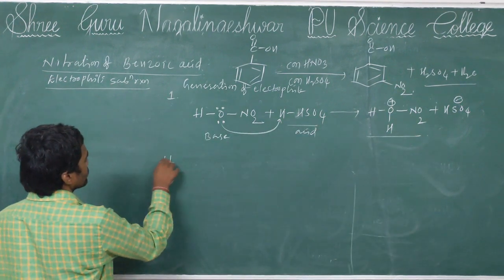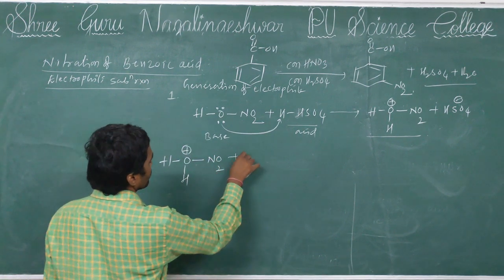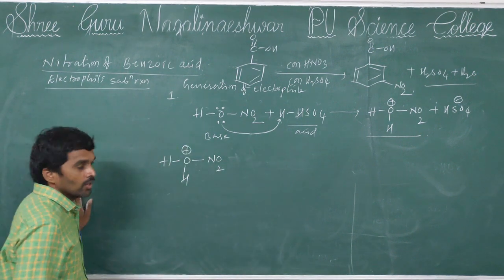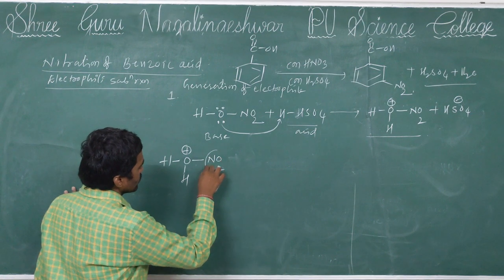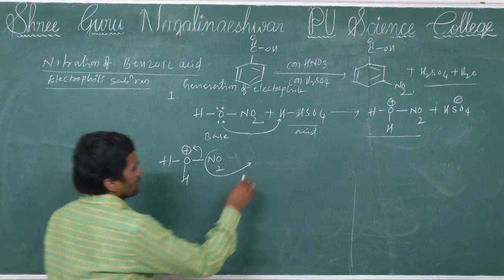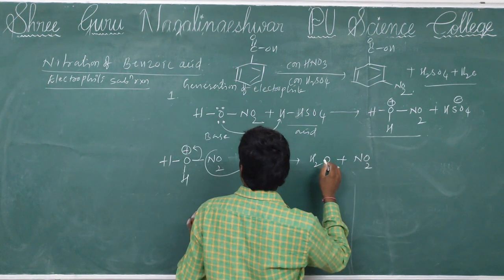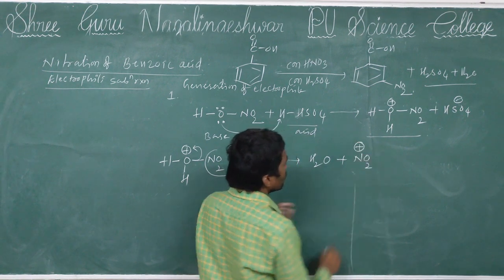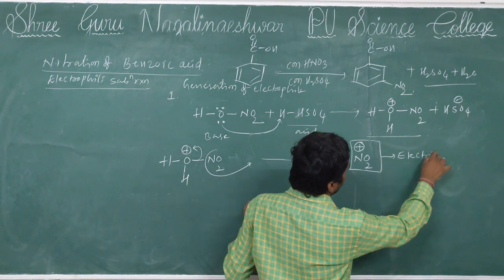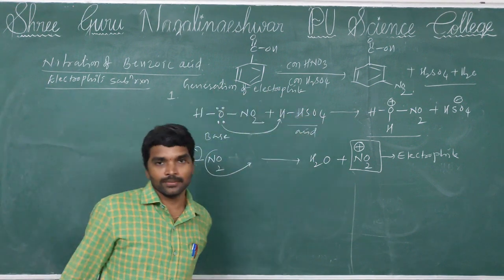Here this compound, what happened? See, here oxygen has positive charge, which can remove the NO2 group without the bond. The bond electrons neutralize the positive charge. Then H2O plus NO2 plus is formed. Plus means this is the electrophile. NO2 plus is an electrophile. So here the electrophile is generated. First step, generation of electrophile.